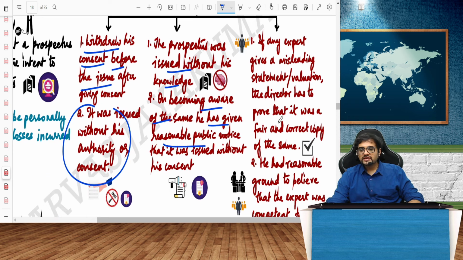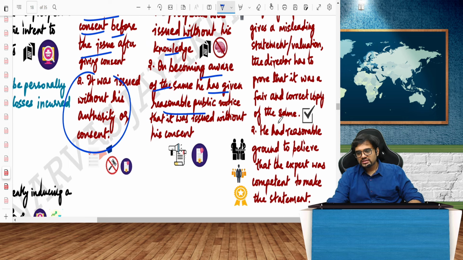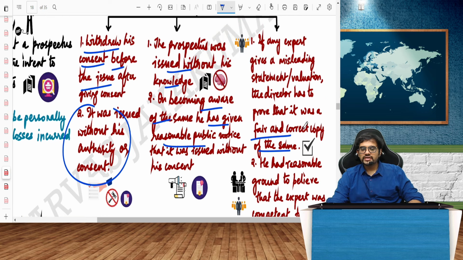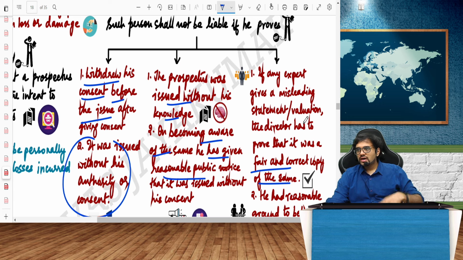If any expert gives a misleading statement or valuation, the director has to prove that it was a fair and correct copy of the same, and he had reasonable ground to believe that the expert was competent to make the statement. Now, I am a director, you are an expert. I do not know about share valuation. So I can tell the outsider, boss, you cannot sue me for misstatement because that particular share valuation I did not do.